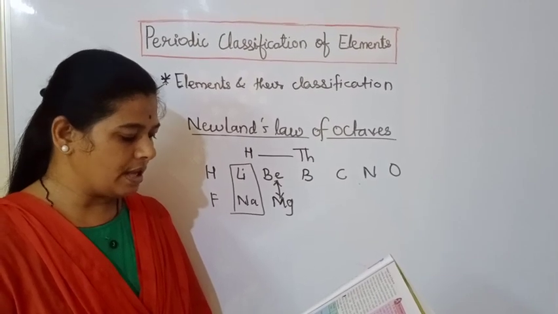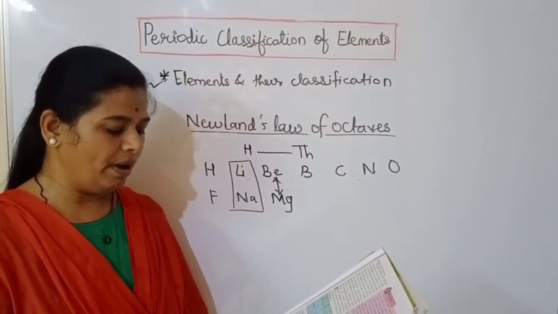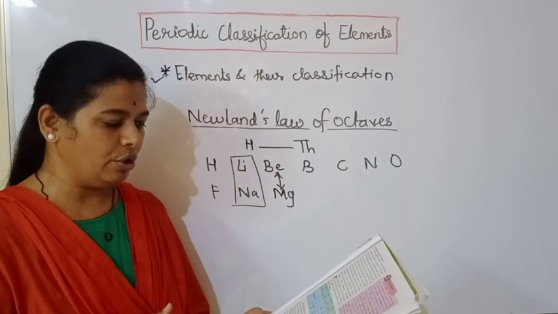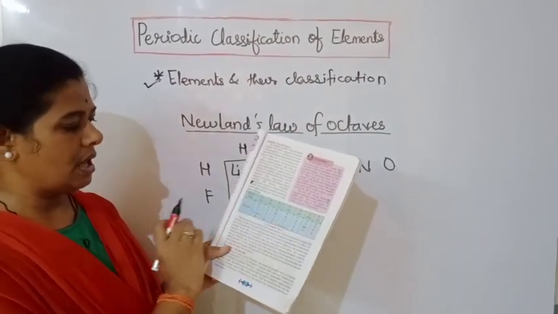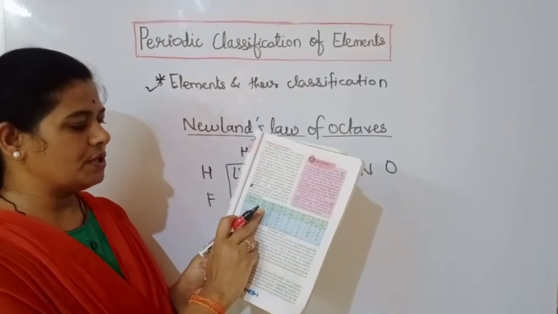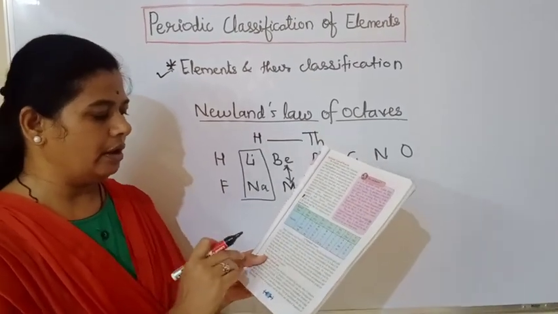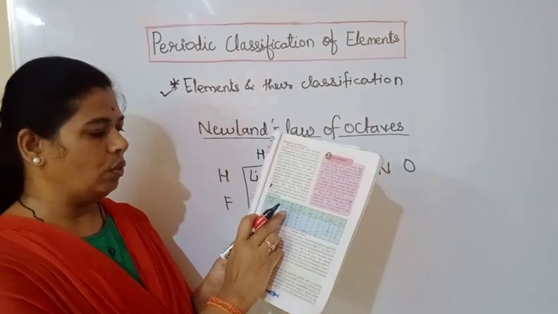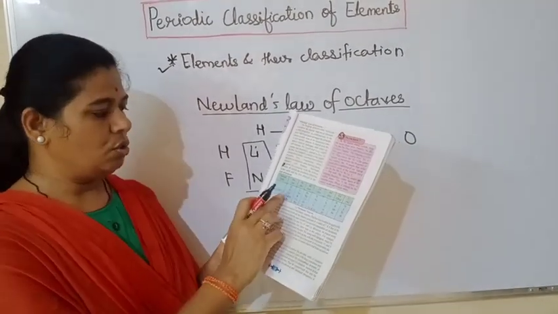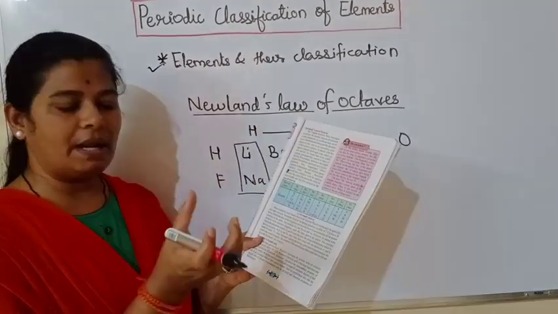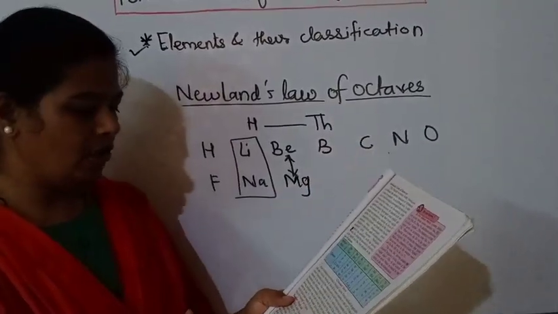For example, Newlands placed the metals cobalt and nickel under the note DO. If you see in your textbook, it is given Sa Re Ga Ma Pa Dha Ni Sa, and in the column of Sa it is given DO. In that you can see that hydrogen, fluorine, chlorine, cobalt and nickel, and bromine are placed. So you can see that cobalt and nickel, two elements, are placed in one box.